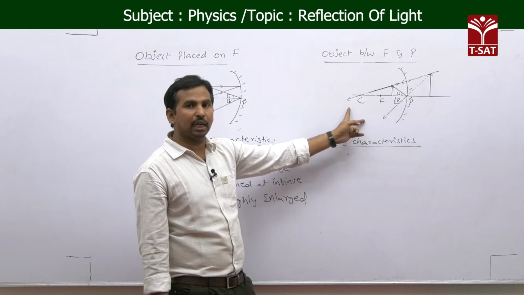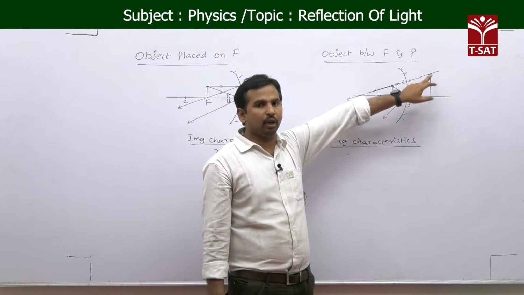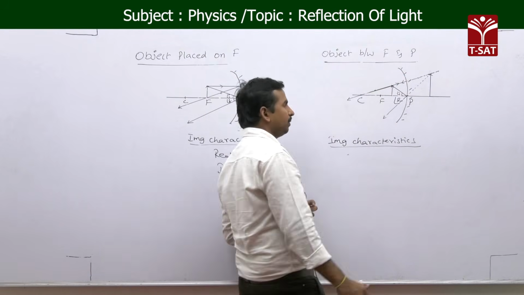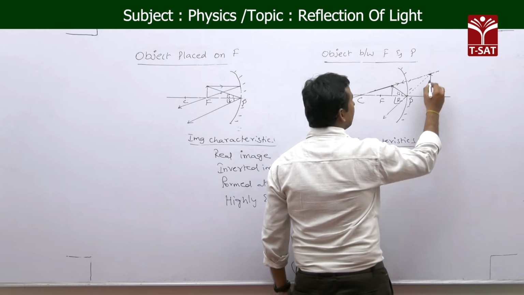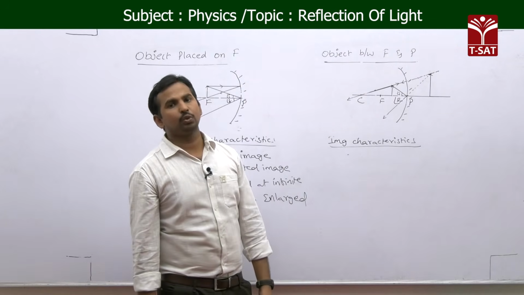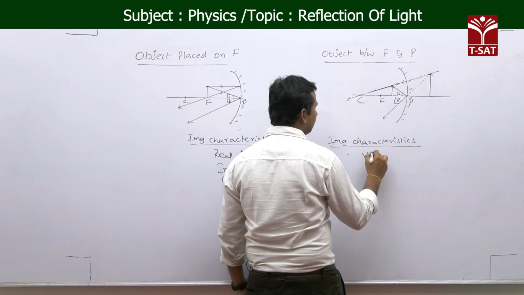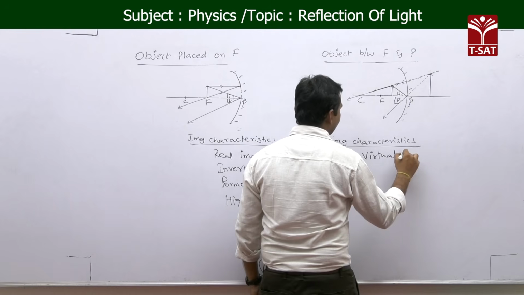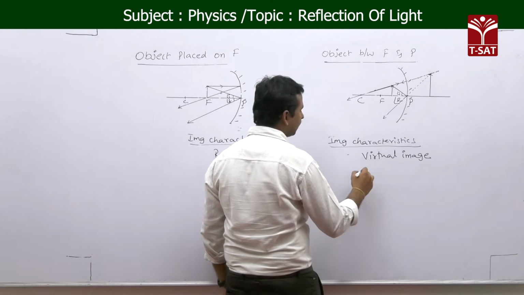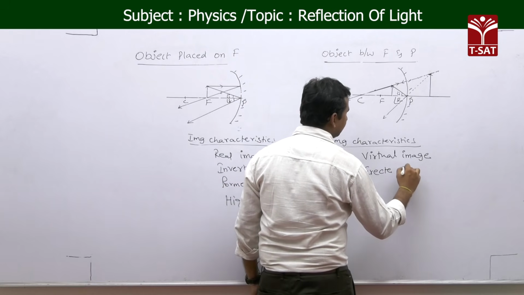As they are going like a diverging beam, both the light rays appear to meet at a point which is behind the mirror. So here, as they are not really meeting at a point, we assume that as a virtual image. If you take the image characteristics, the image formed here is a virtual image, and we know that all virtual images are erect. Erect means upright images. This is an erect image.